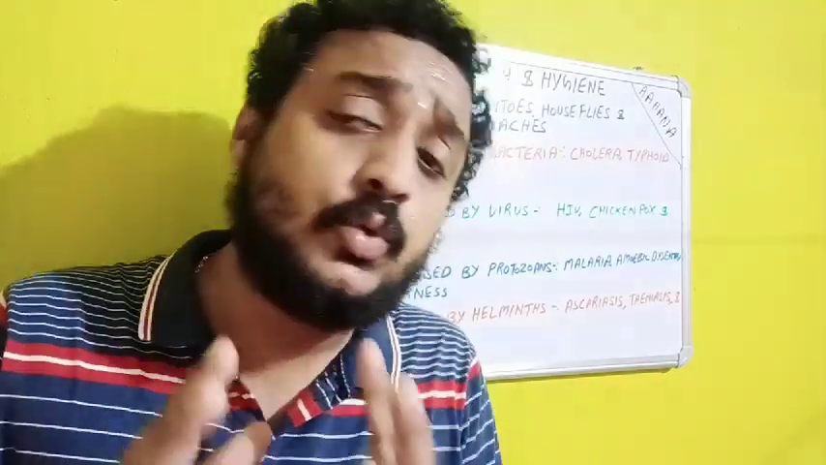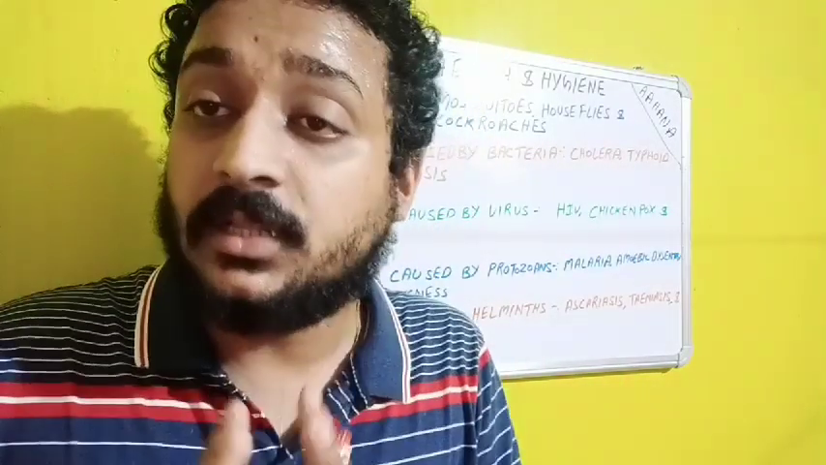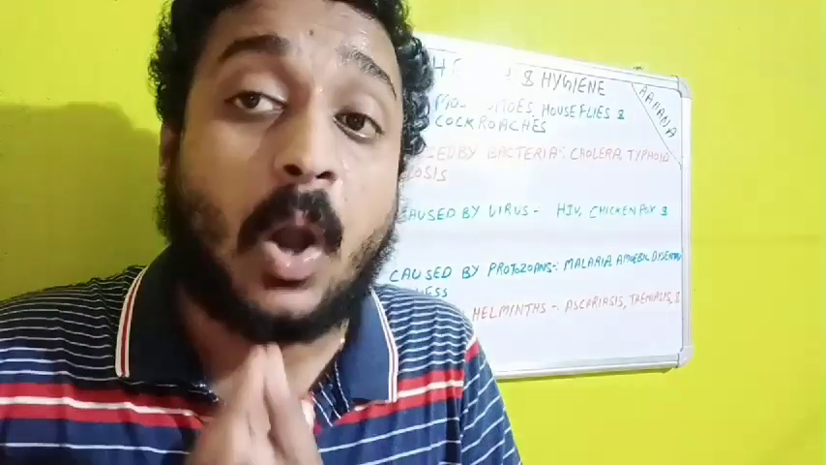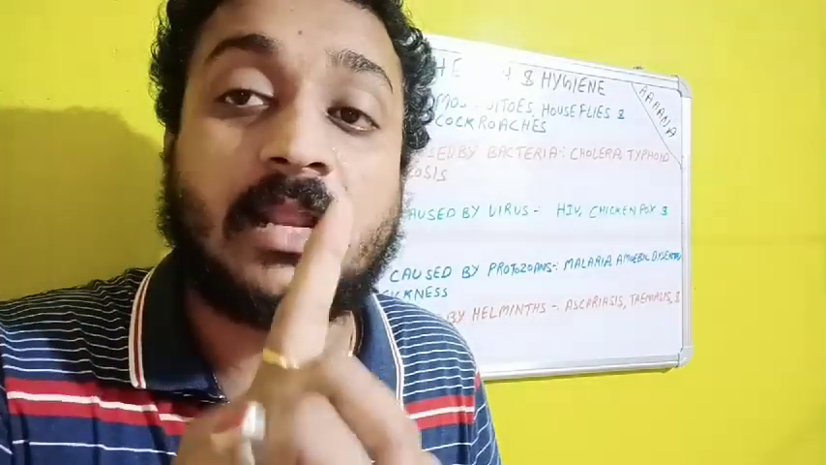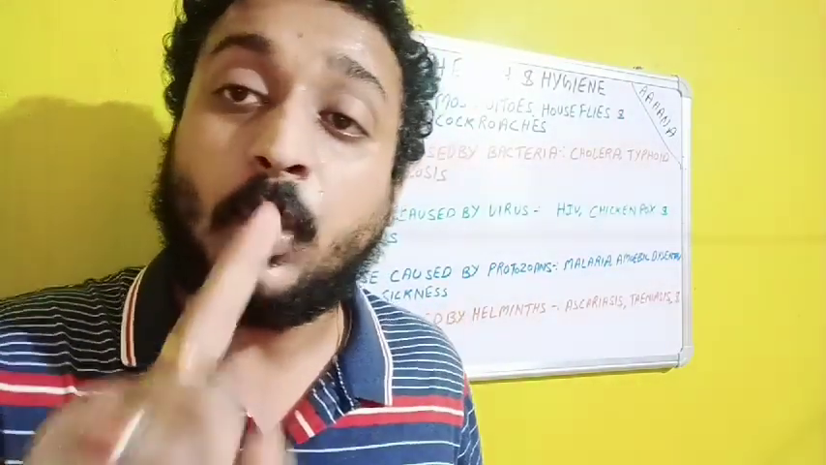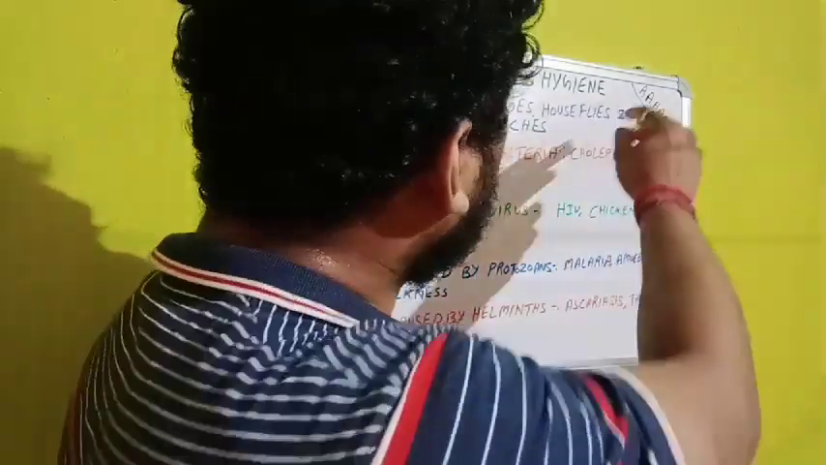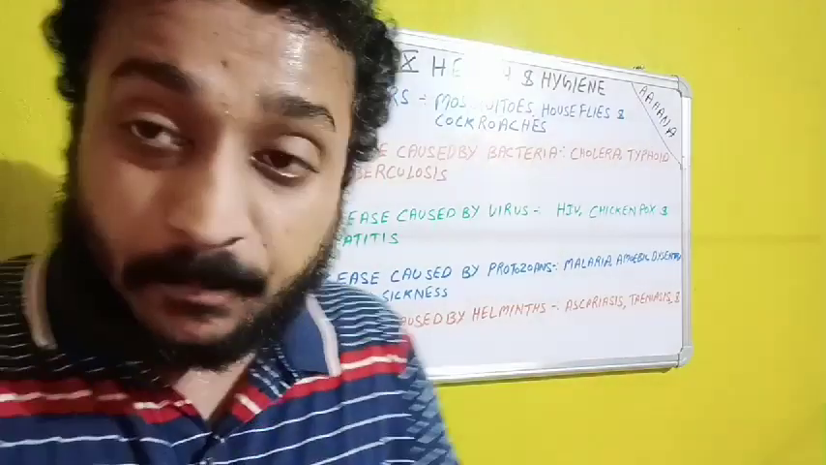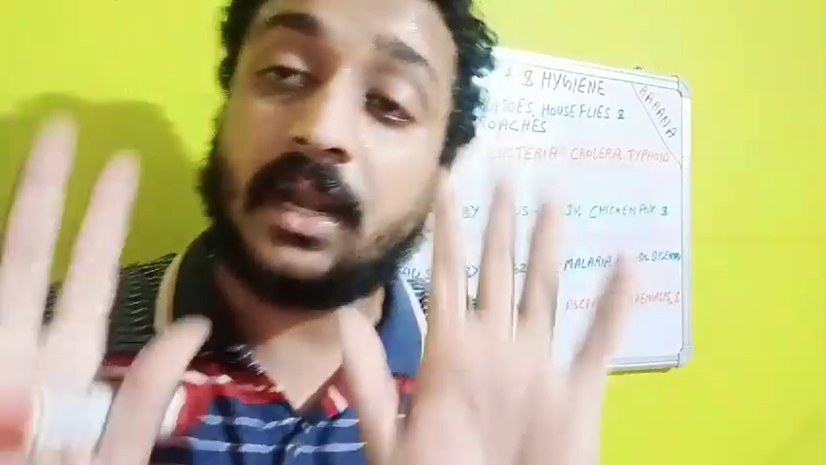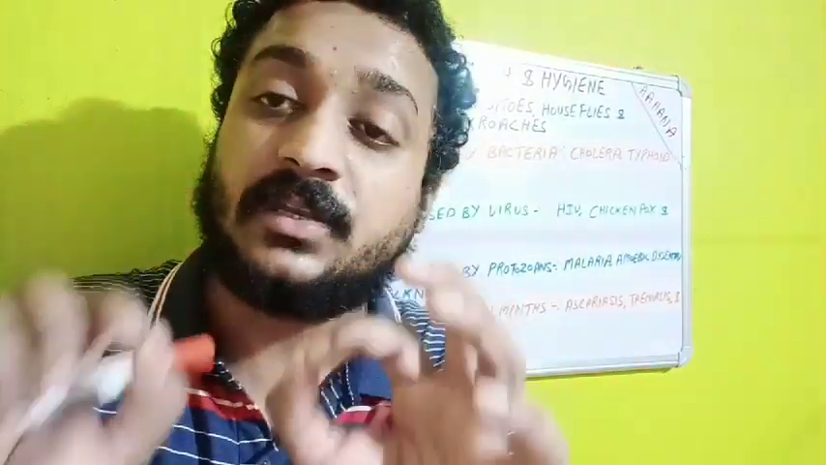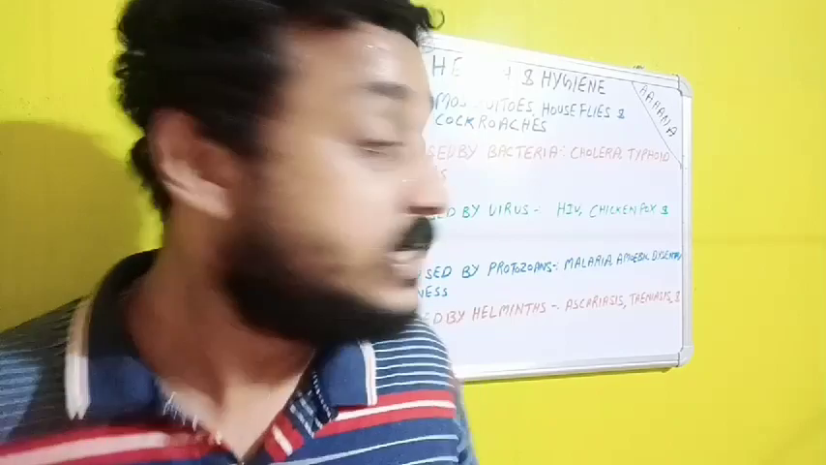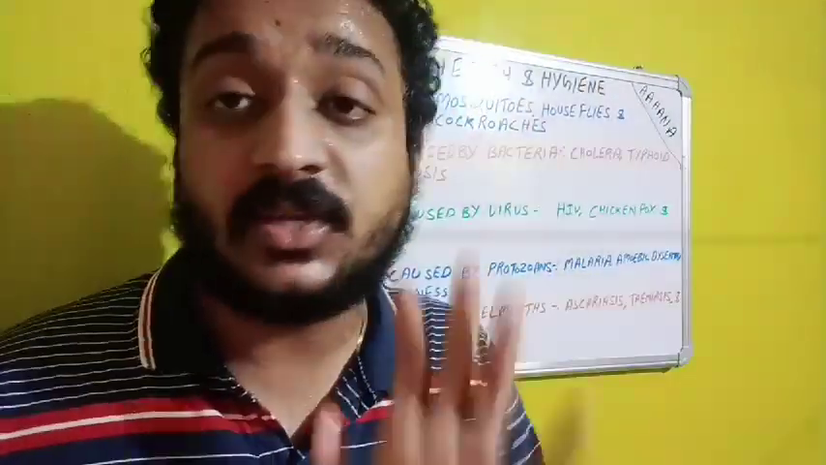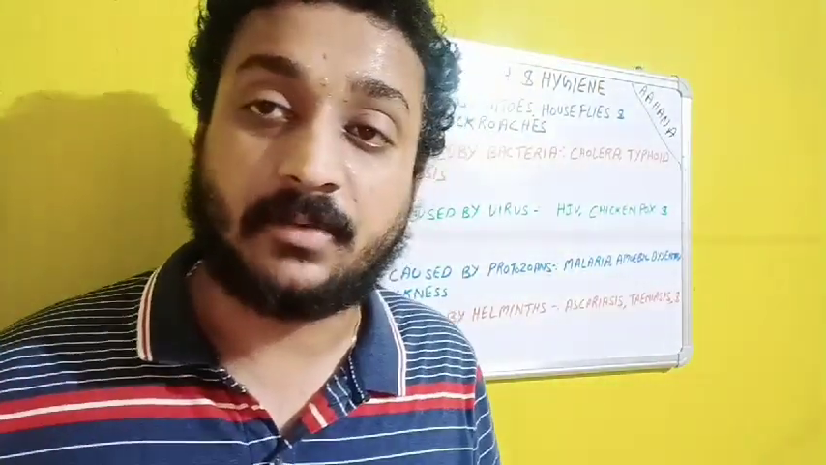So we have to do a lot of biological things as well as physical things to maintain proper personal and public hygiene. If we are able to eradicate mosquitoes, houseflies and cockroaches completely from our personal and public hygiene, then 80% of the diseases will be resolved. We will not get the diseases. So these three vectors are very dangerous.